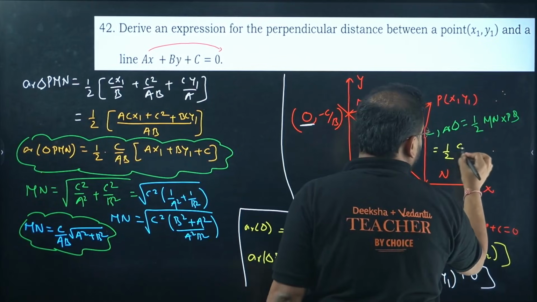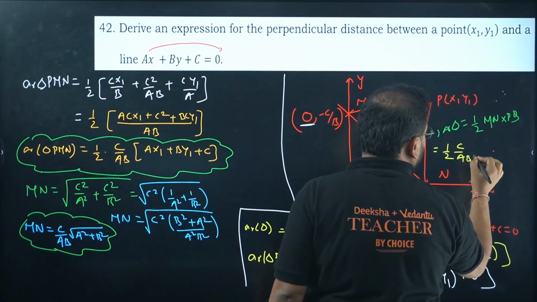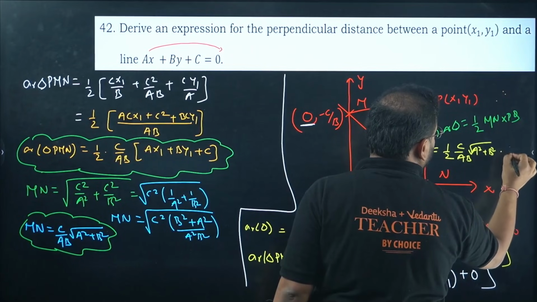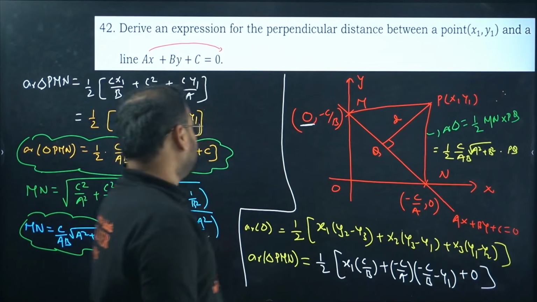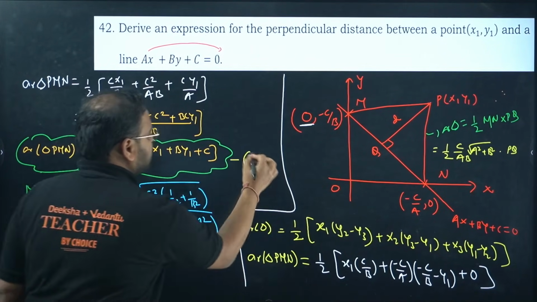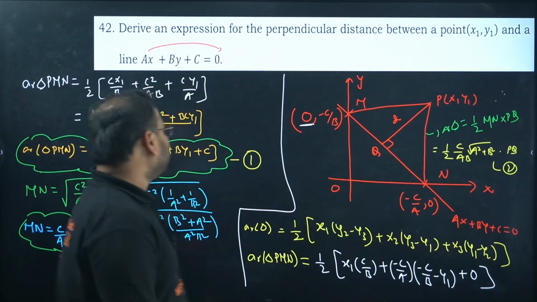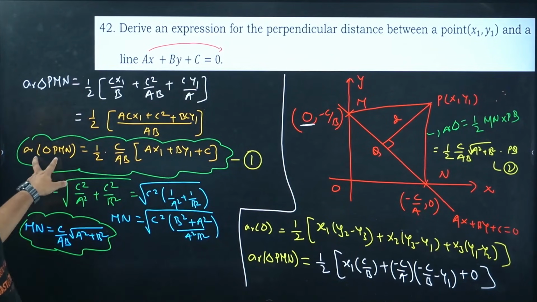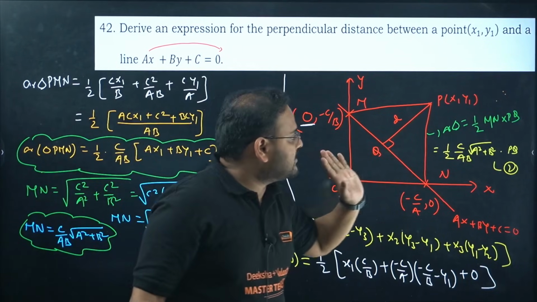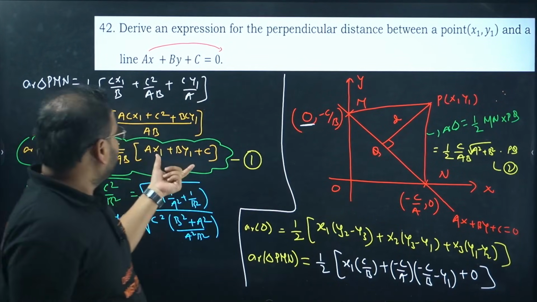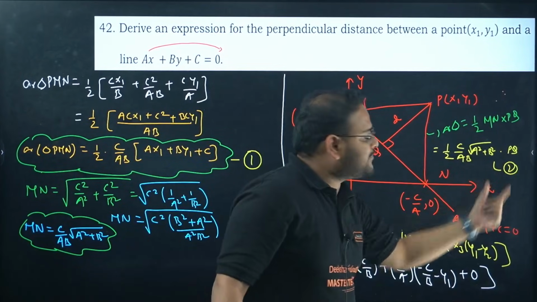C by root of A square plus B square, into the length PQ. This is my equation number 1 and this is my equation number 2. Clear? Compare them. You can see clearly that the area of triangle PMN is the same triangle, and everything is the same. Half C by AB is the same. This is remaining, and this root and this PQ is remaining.